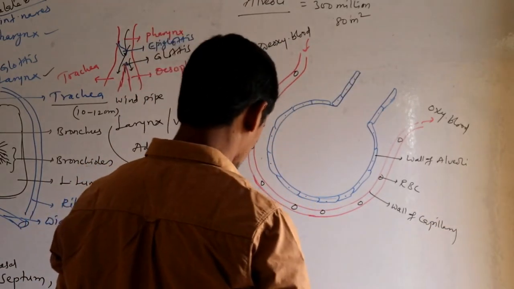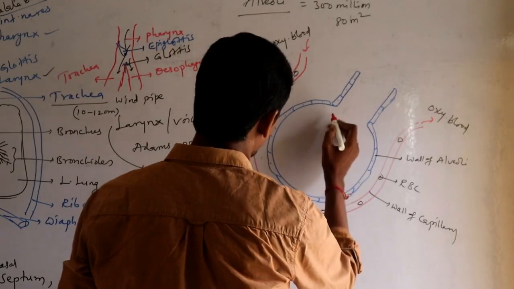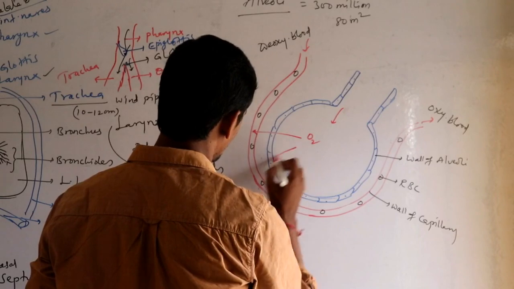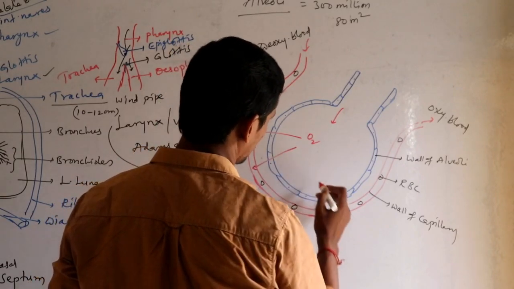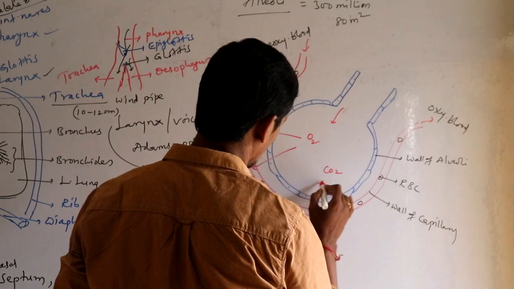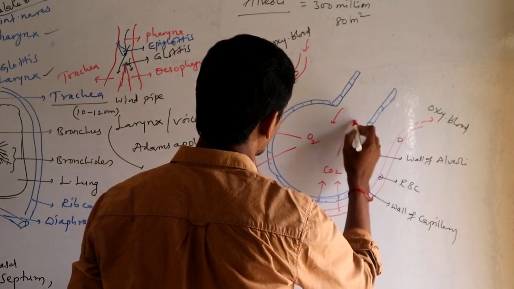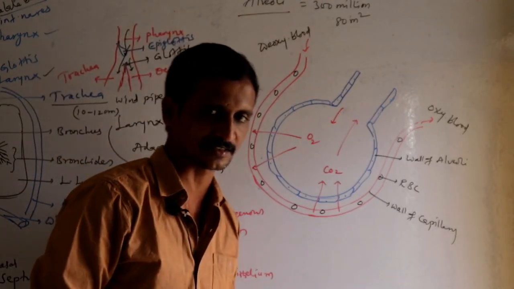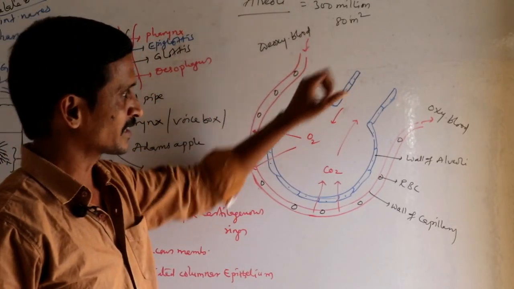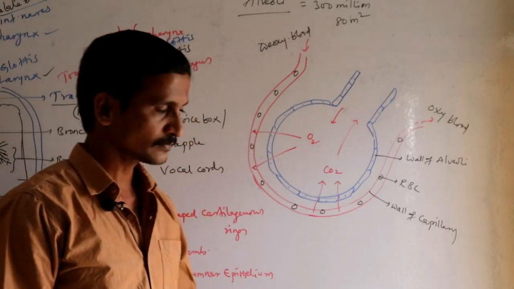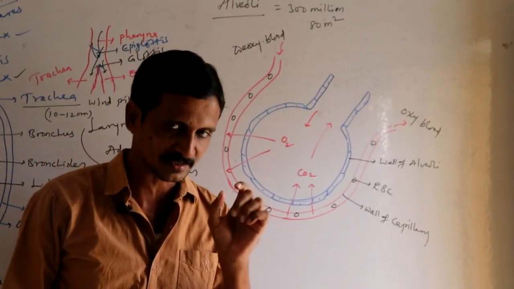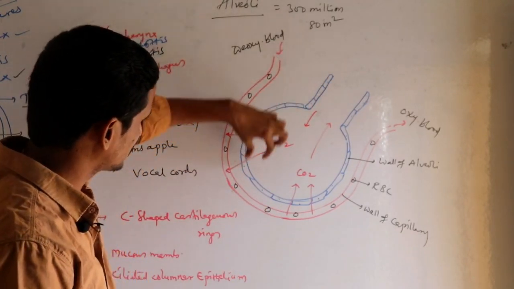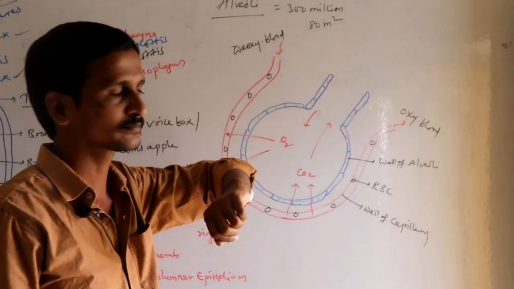and this is the oxygen which is taken inside, and oxygen is diffused into the wall of capillary, and carbon dioxide from capillary is diffused into alveoli, and the carbon dioxide is expelled outside. Let us see in detail. Lungs are made up of alveoli. Alveoli is a small sac-like structure which is surrounded by thin epithelium, one layer of epithelium cells.